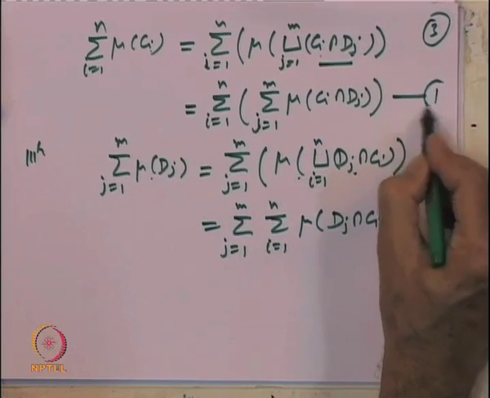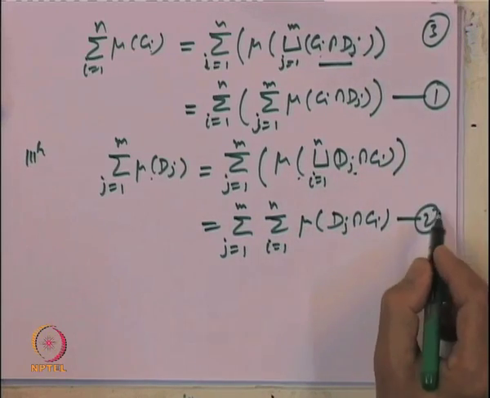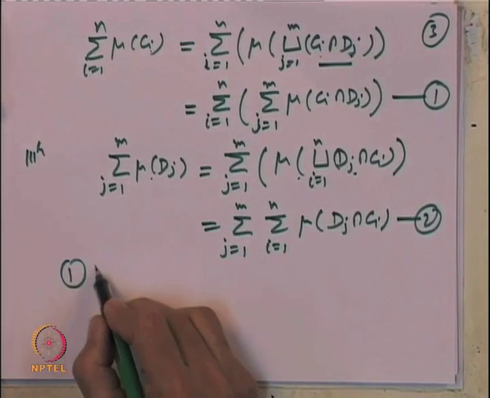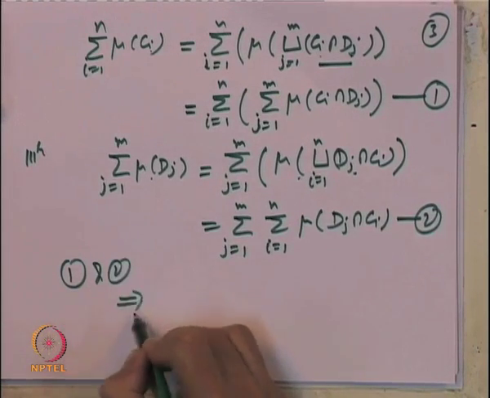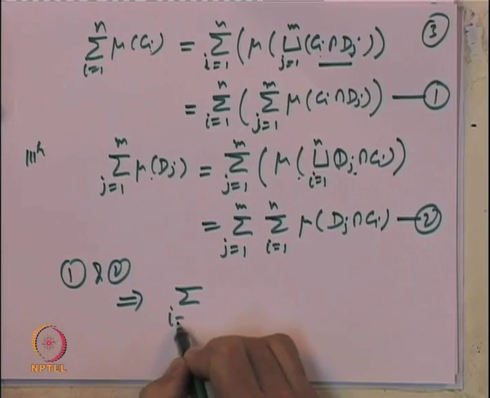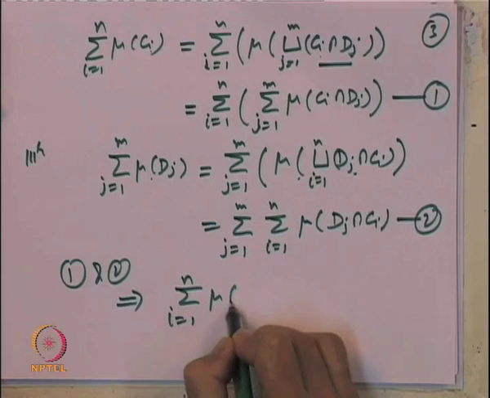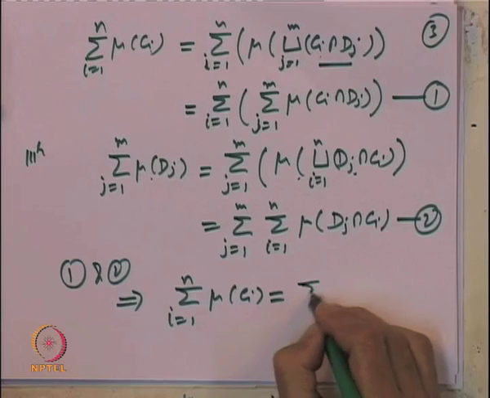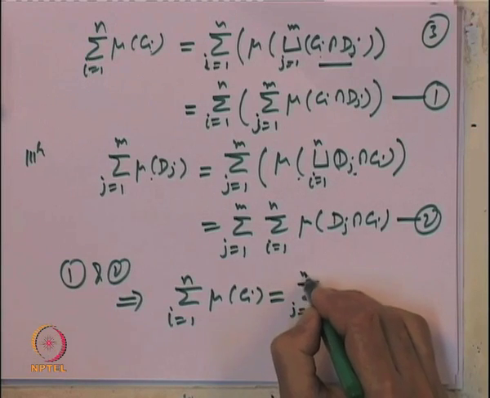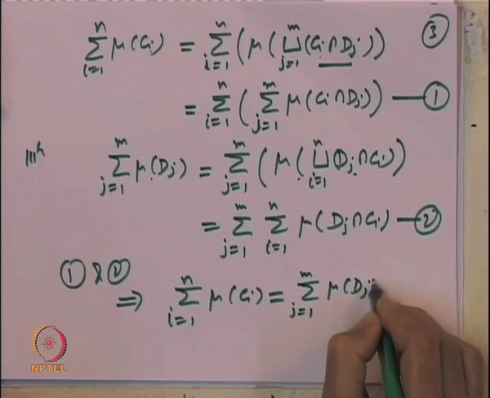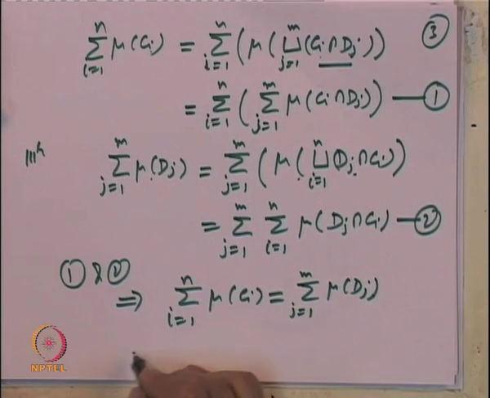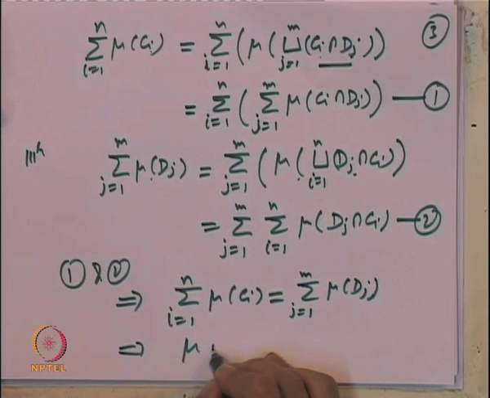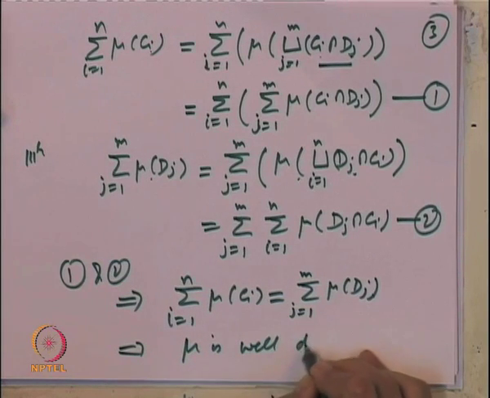So, look at equation 1 and equation 2. 1 and 2 imply that the sum over i equal to 1 to n of mu of C i is equal to the sum over j equal to 1 to m of mu of D j. So, that implies mu tilde is well defined.